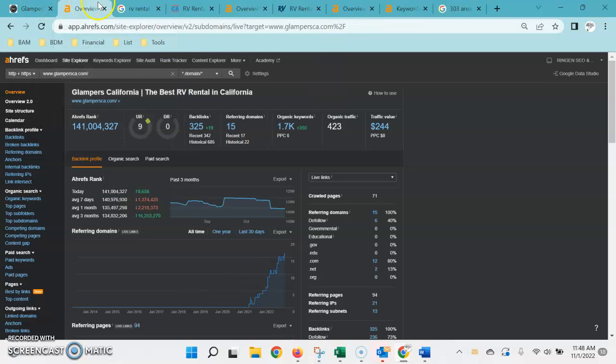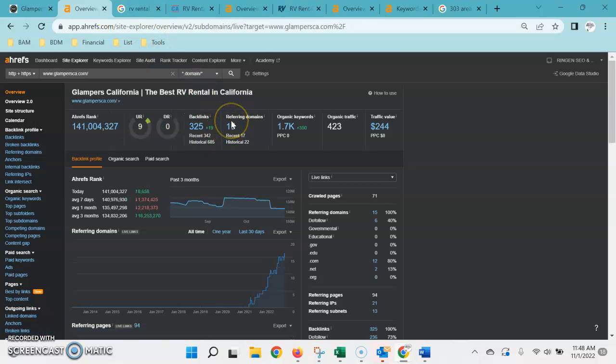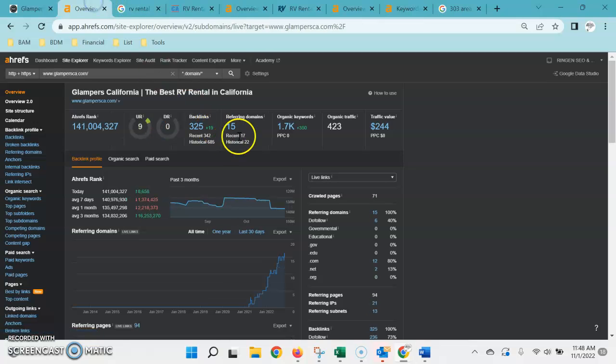Then something to also note here is that it is not just a matter of the quantity of these links and quantity of those domains. It also has a lot to do with the quality. So certain websites are more spammy than others, and we need to find ones that are highly authoritative, but also relative to your industry. So a lot of times there'll be generic blog posts or things from outside the country that, though they will add numbers here to get up to these 2,400 links, doesn't necessarily mean that they're going to add any authority. So it needs to be something that's relative to your service industry and then highly trustworthy, so that way it transfers that trust and authority through the link to your site.